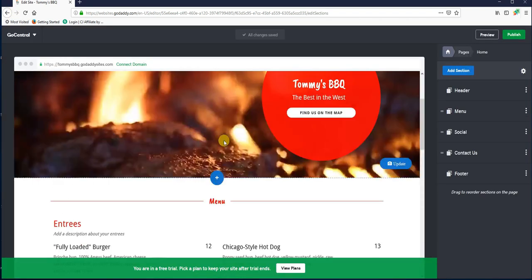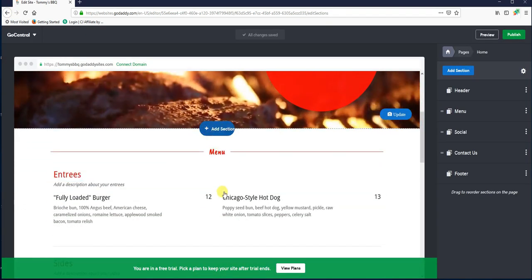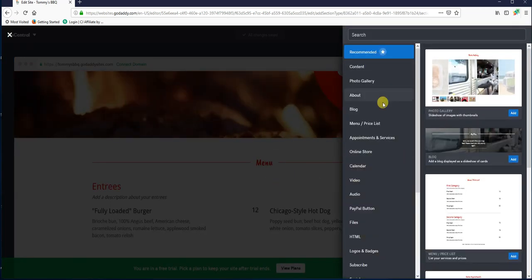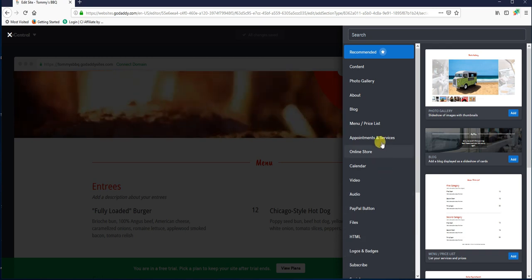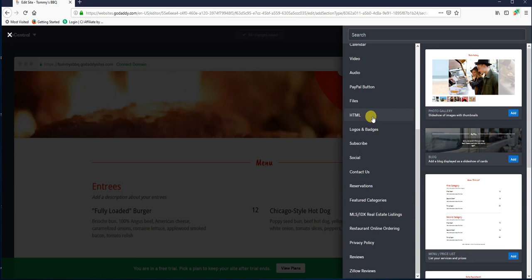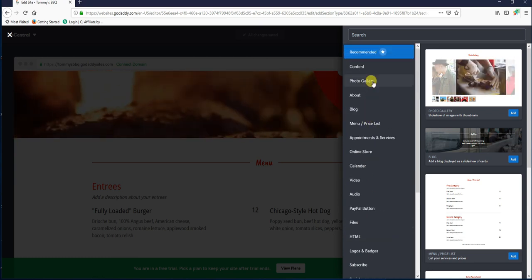Actually, I want to do that in a different part. You can always drag and drop these sections in other places, but let's do add section, and you'll see this gives you a whole bunch of different lists of different types of contact sections here, or not contact sections, but blocks really is what they are.